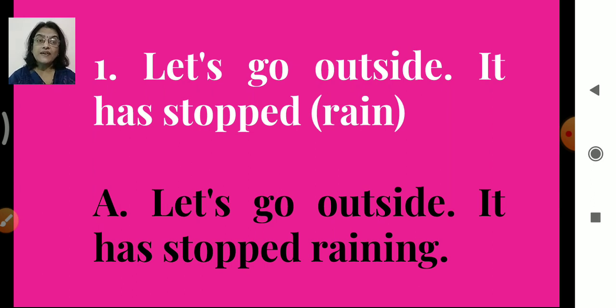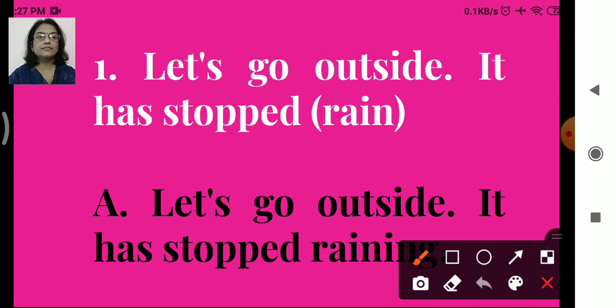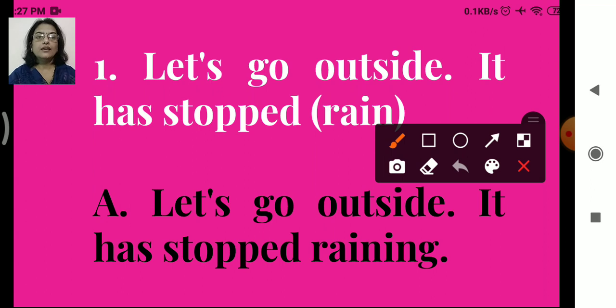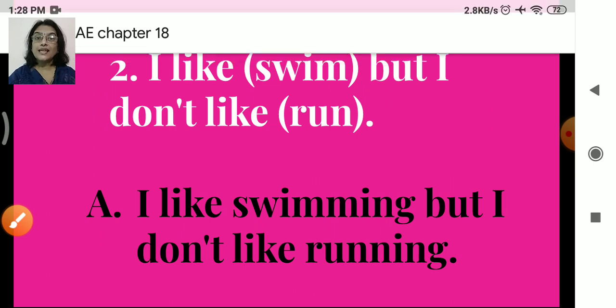So rain is there and we have added ing here. Right? Here you can see rain is given, and we have added ing here. Followed? Now the second one.